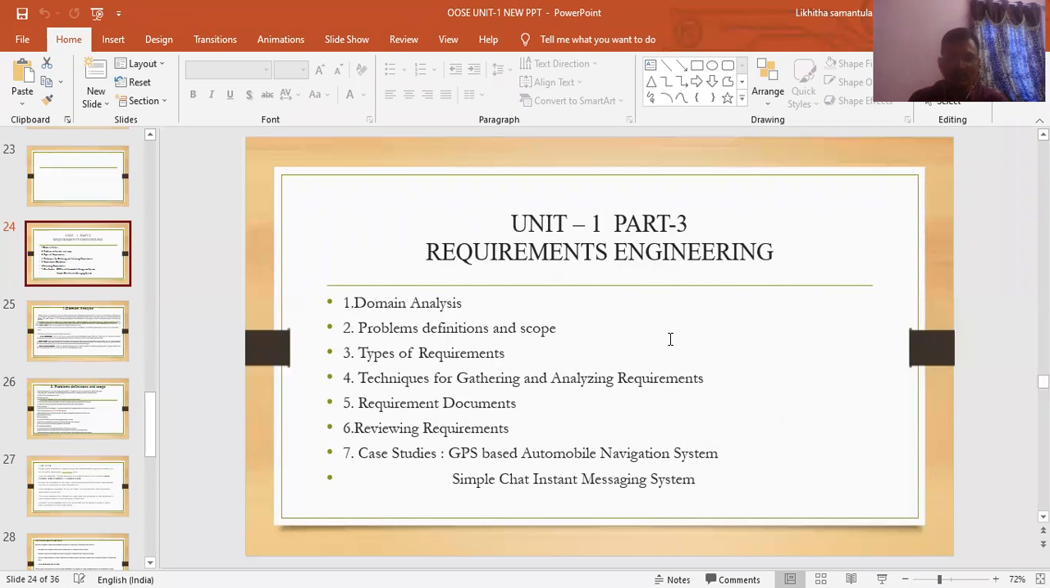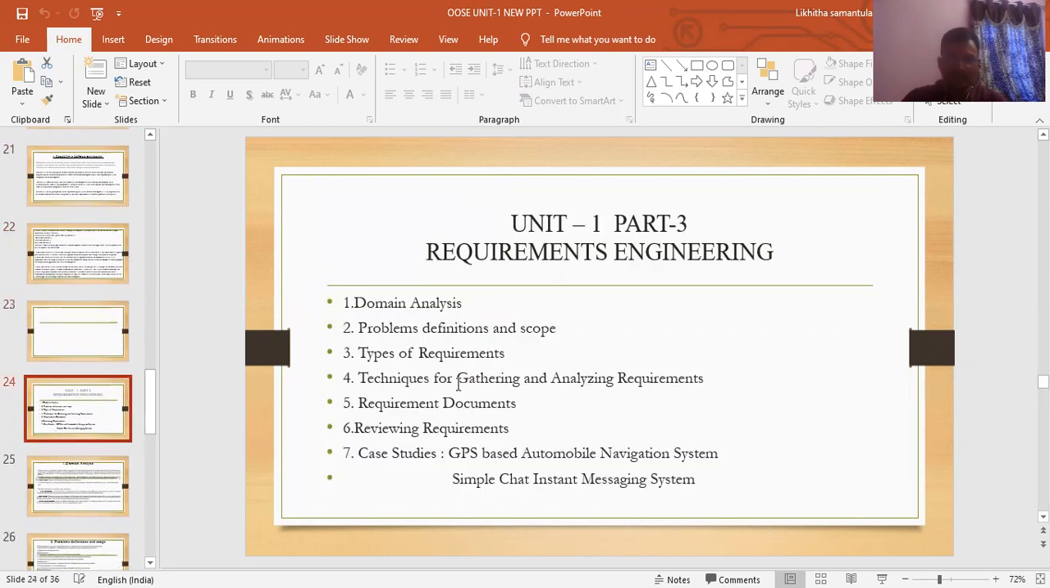What is domain analysis, problem definition and scope, types of requirements, techniques for gathering and analyzing requirements, requirement documentation, reviewing requirements, case studies, GPS-based automobile navigation system, simple chat instant message system. These 7 concepts are in requirement engineering.